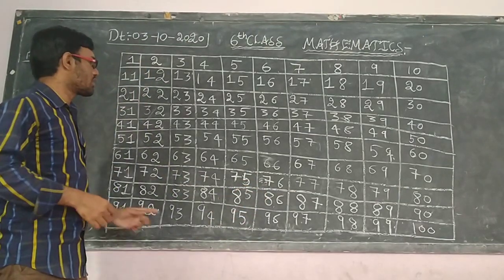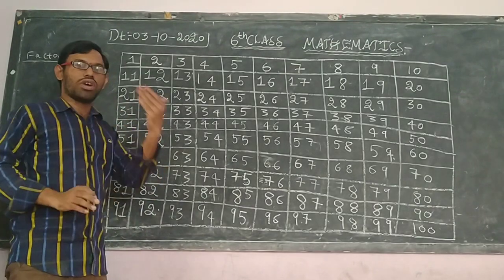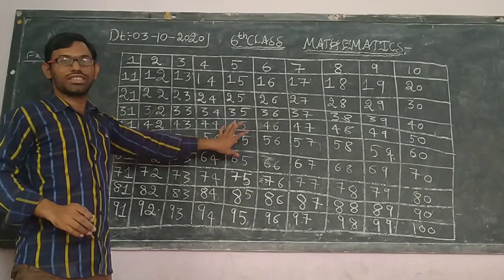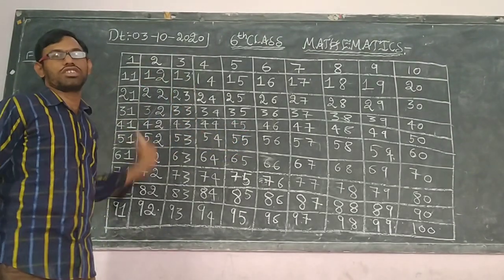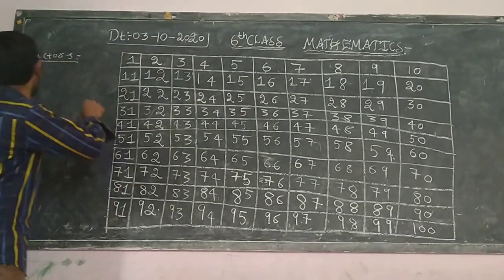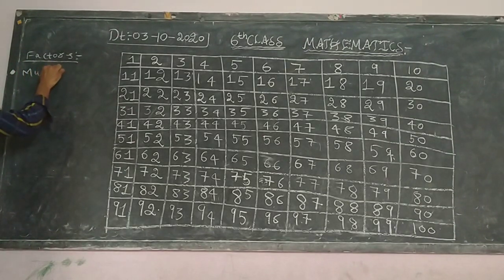First of all, in the previous class we shall revise what we have learned in the previous chapter. This concept will be understood with the help of the previous concepts only. That is a chain linking system. First we discussed factors. So what are factors and what are multiples, we have discussed. First of all, what are multiples?